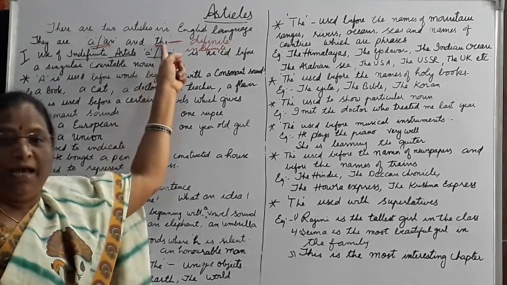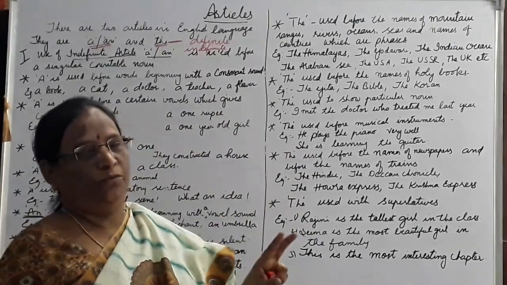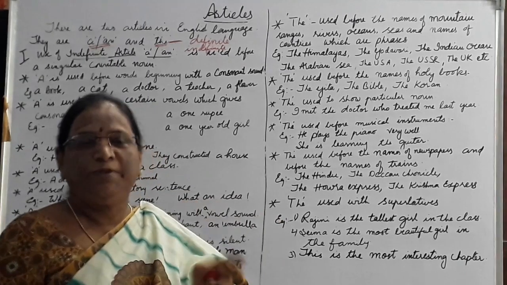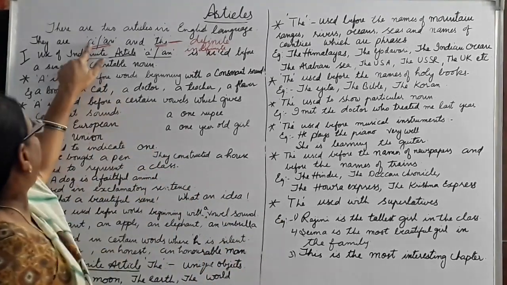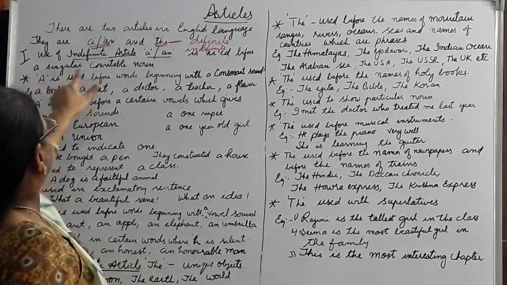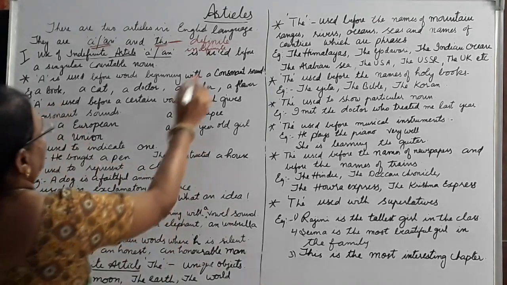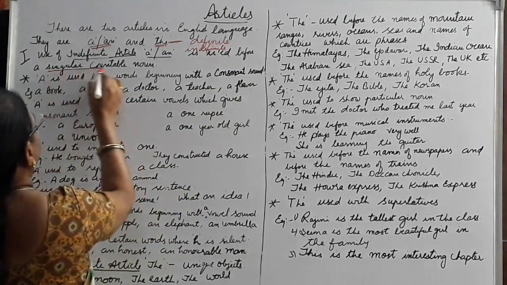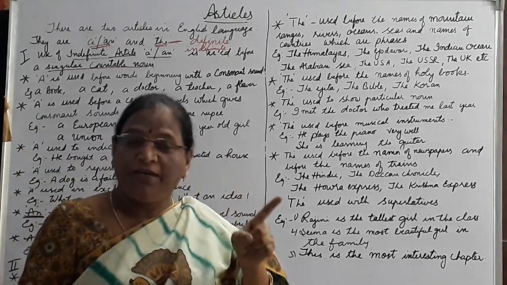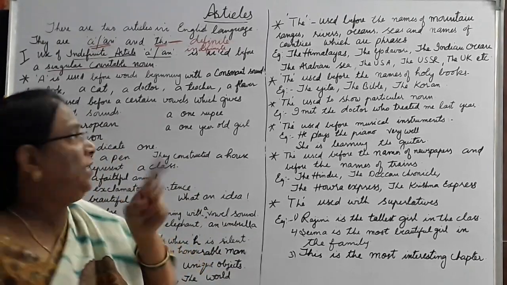Now, the is used for a particular specific noun. Understand? The is used for a particular specific noun, whereas a and an is used before a singular countable noun, not a plural. A and an means one. A and an is used only before a singular countable noun.